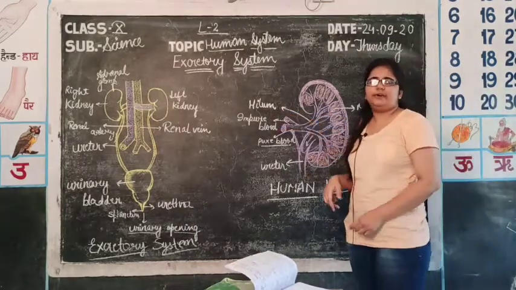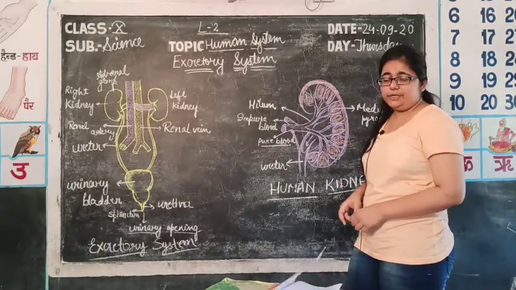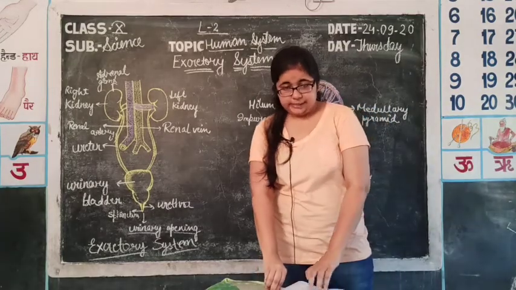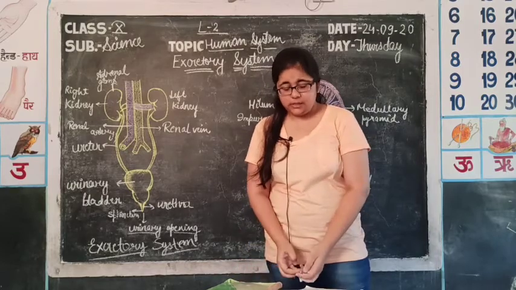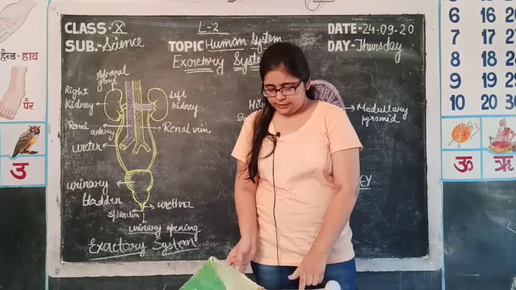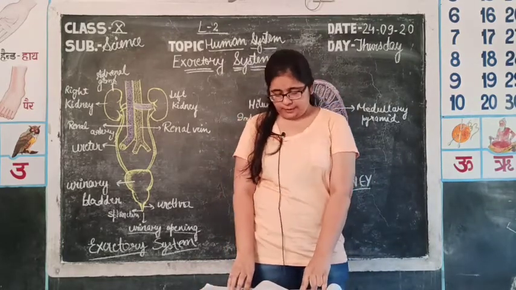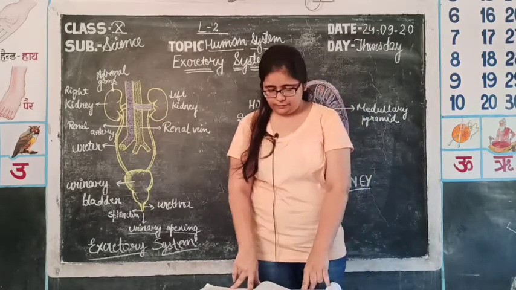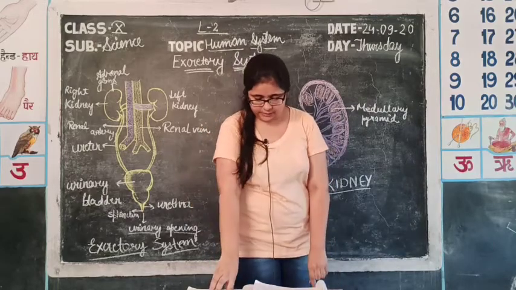The hilum leads to a funnel shaped space which is known as the renal pelvis, in which the structural and functional unit of the kidney, that is nephrons, are present. Nephrons are basically a tubular structure which stores urine, that is the waste product of the body. The structure of the human nephron is given on page number 21, figure number 2.11. You can see the diagram of the nephron in this.